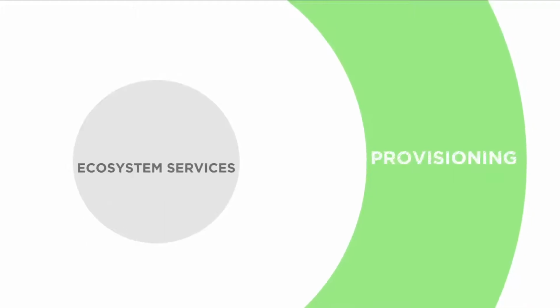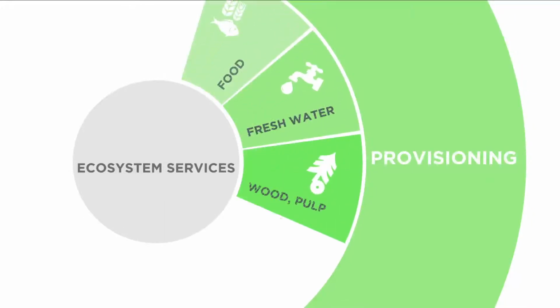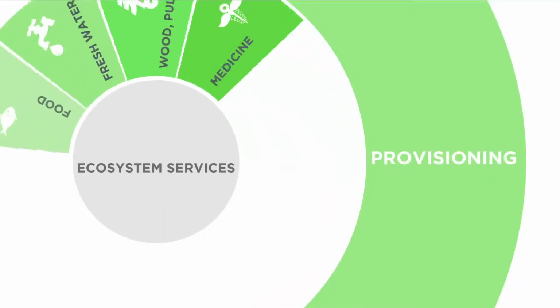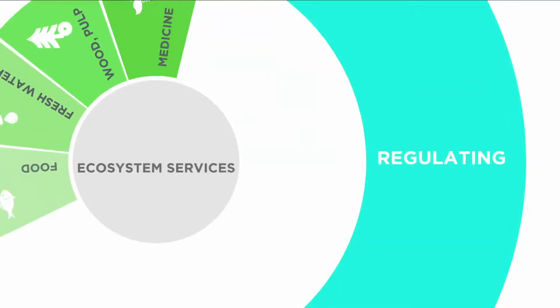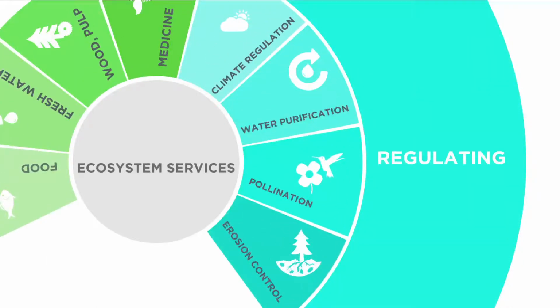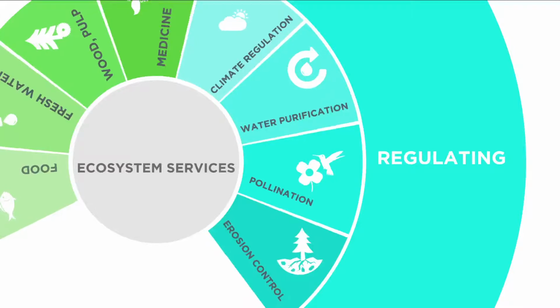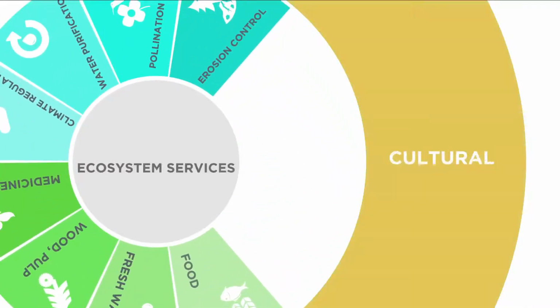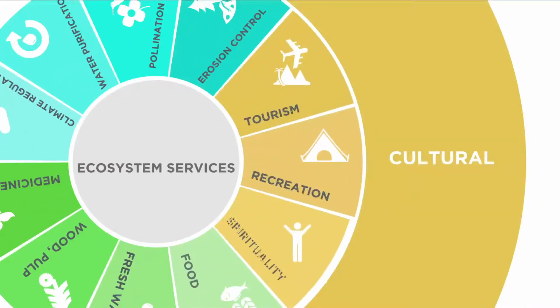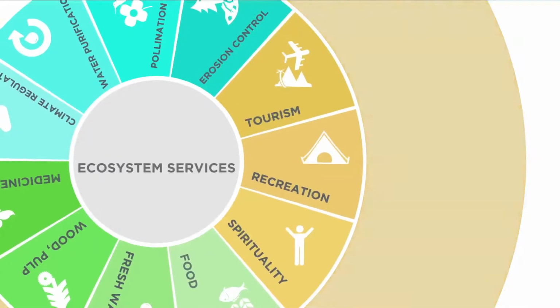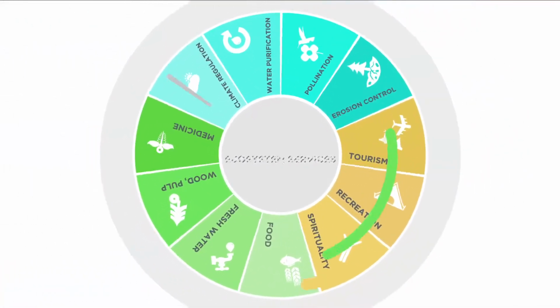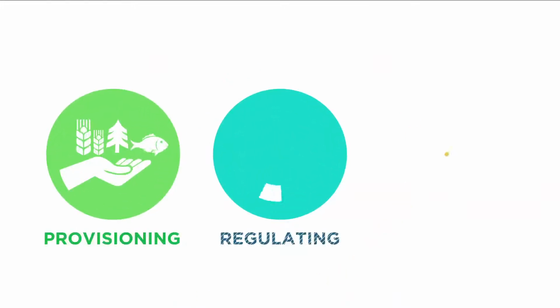These could be provisioning services like food, water, and timber, or regulating services like natural protection against floods and degradation. These ecosystems also provide cultural services like recreational and spiritual benefits. These are not obvious and hard to quantify, but are crucial to human survival and economic growth.